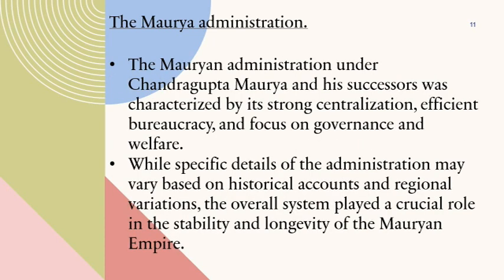The Mauryan administration under Chandragupta Maurya and his successors was characterized by its strong centralization, efficient bureaucracy, and focus on governance and welfare. While specific details of the administration may vary based on historical accounts and regional variations, the overall system played a crucial role in the stability and longevity of the Mauryan Empire.